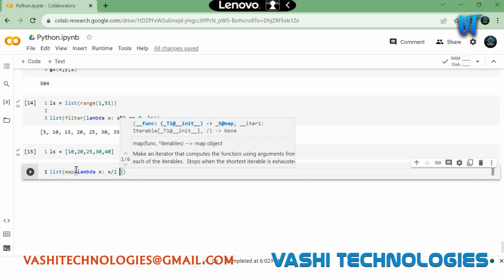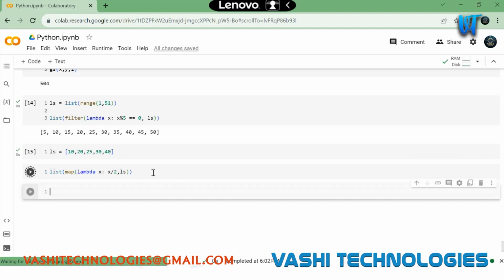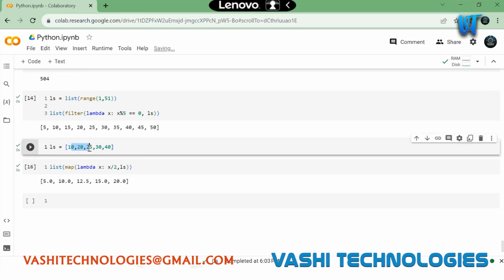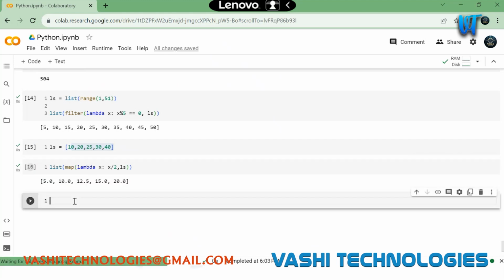For this, I am taking a lambda function which will take an input, divide it by 2, and provide me the result. And I'm giving the list, which is my sequence. You can see it just divided each and every number from this list by 2 and returned us the new list.